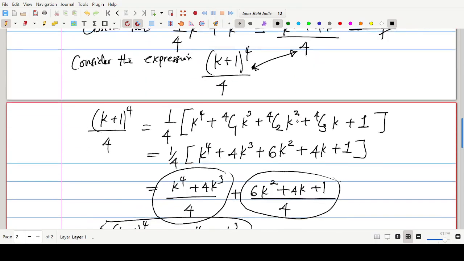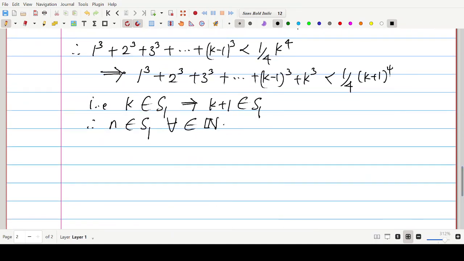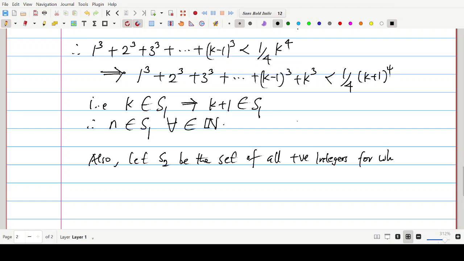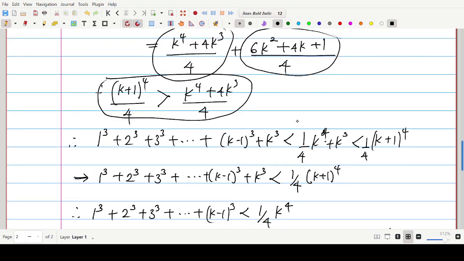So we can go and say also, let S sub 2 be the set of all positive integers for which the statement 1 over 4 n^4 is less than what is written there.